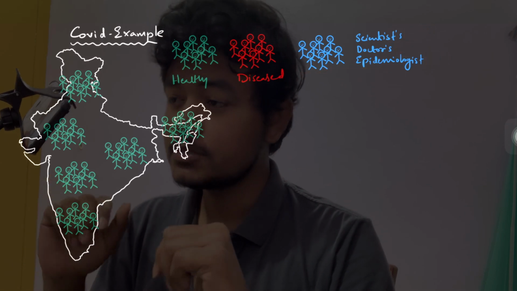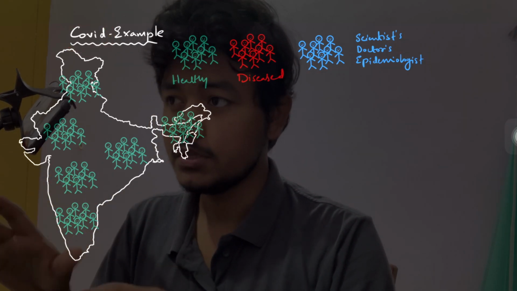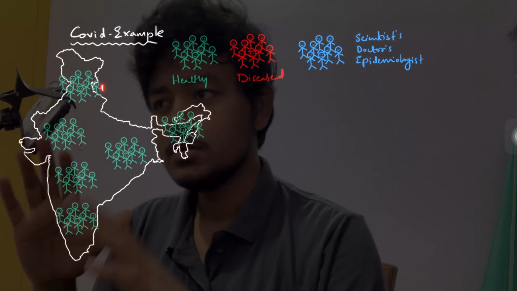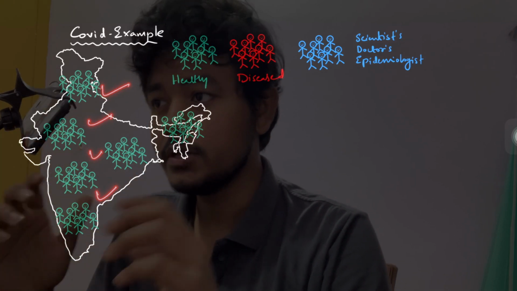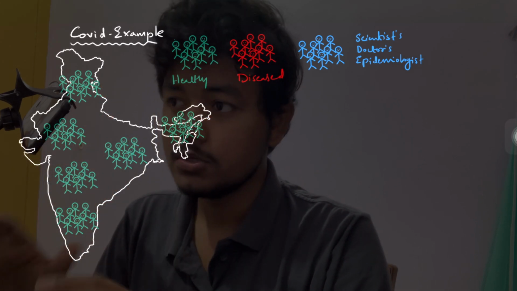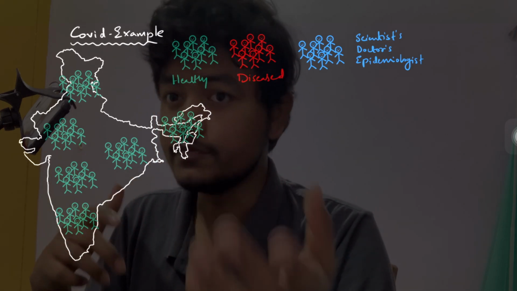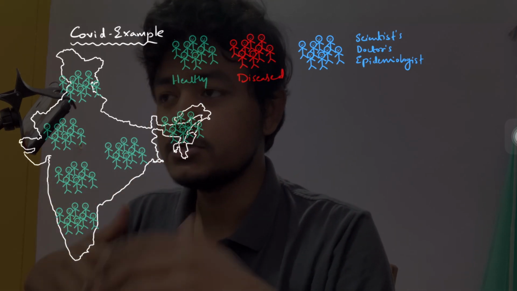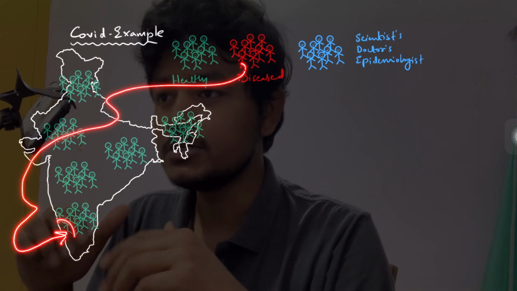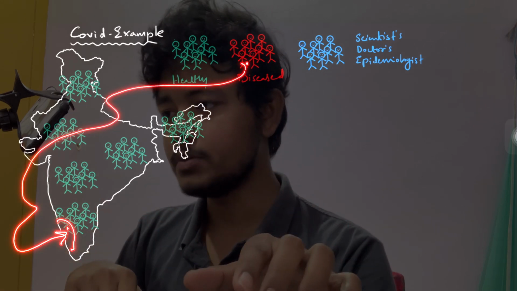Okay, so let's take an example of the recent pandemic, that is COVID. So this is just a scenario. In the entire country there is just the green population, they are the healthy ones. Let's suppose everyone in the country is healthy. When I googled about COVID, the first case, it told me that there is some person who traveled from Wuhan till Kerala and then from there it spread across. So a highly infective virus has entered into one person.